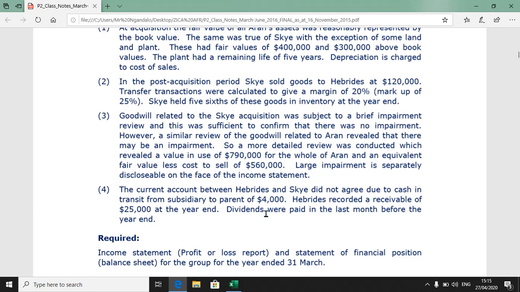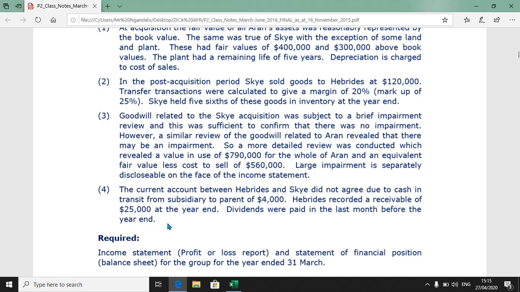You less that from your payables, and the higher figure, which is 25,000, you should less from your receivables. So less 25,000 from receivables, and then less 21,000 from payables, and then add back the 4,000 to your bank. I hope that is clear.